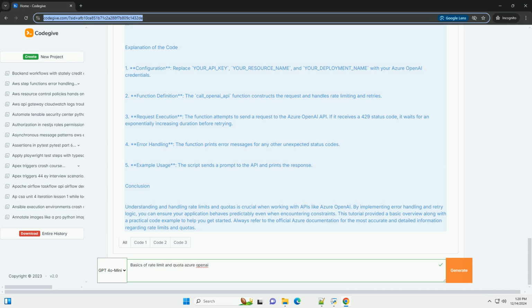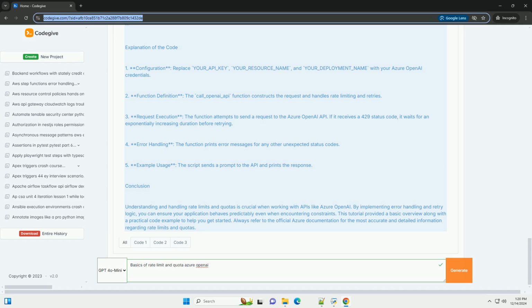for attempt in range(max_retries): response = requests.post(ENDPOINT, headers=headers, json=data). If response.status_code == 200, return response.json(), a successful response. If response.status_code == 429, rate limit exceeded. Print "Rate limit exceeded. Retrying after a delay." time.sleep(2 ** attempt), exponential backoff.